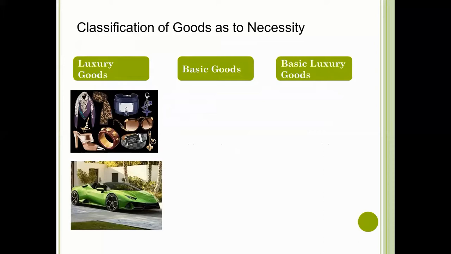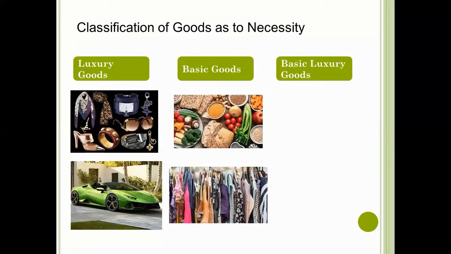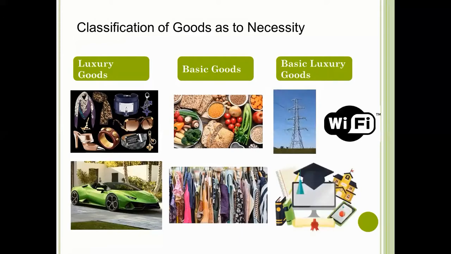We have here Louis Vuitton and so on and so forth, the Lamborghini and so on and so forth. These are luxury goods and these are not needed. Basic goods are goods that we need for us to live. So we have food here as an example, and also clothing as well. And basic luxury goods is Wi-Fi, education, and energy for electrical consumption.